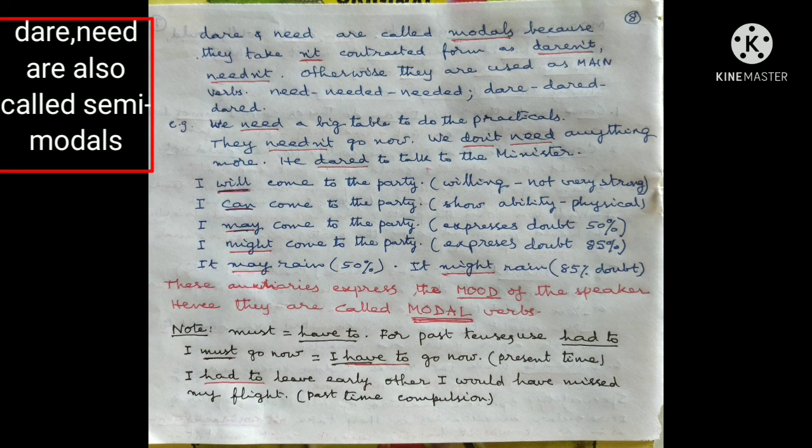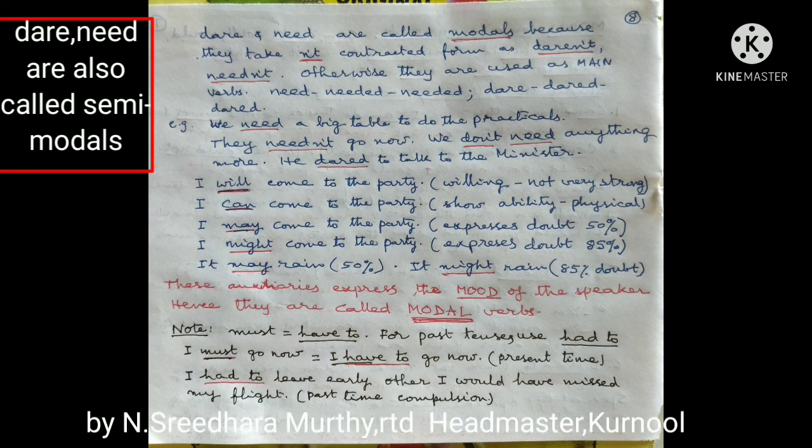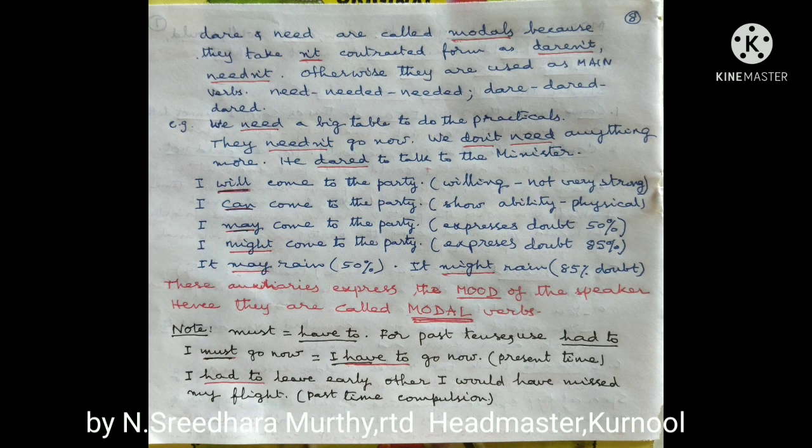Look at the examples. We need a big table to do these practicals. They needn't go now. We don't need anything more. He dared to talk to the minister. Now look at the following examples. I will come to the party. That shows willingness, but not very strong. I can come to the party. That shows ability, physical ability.